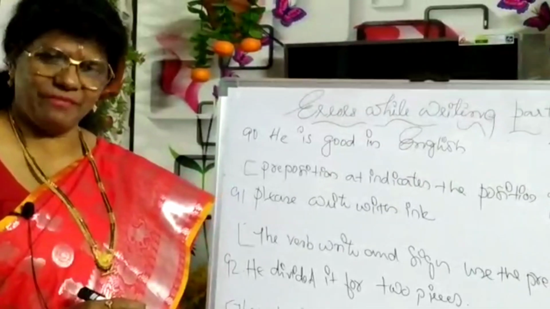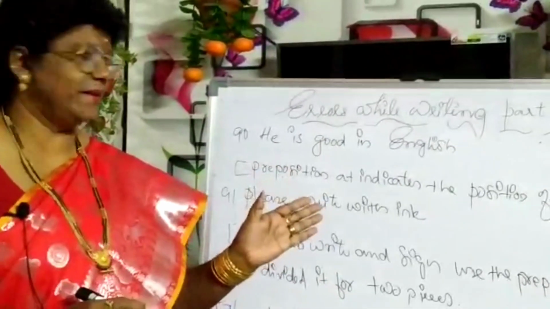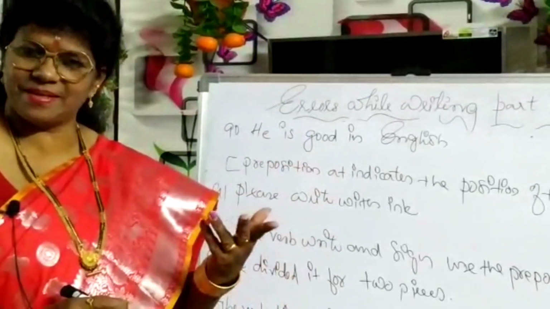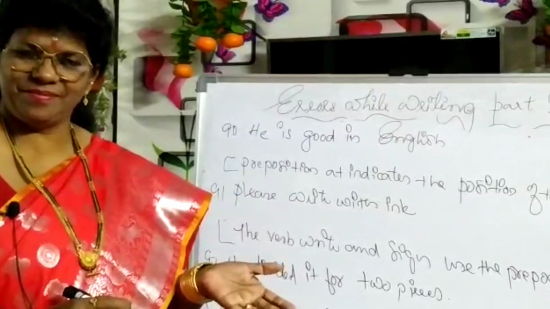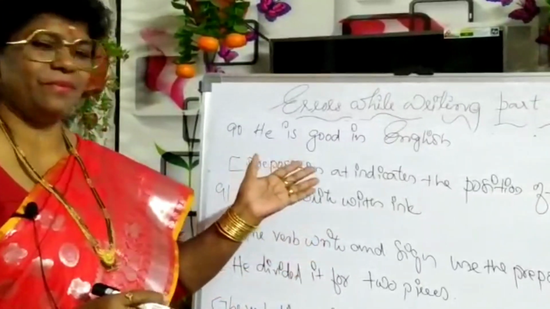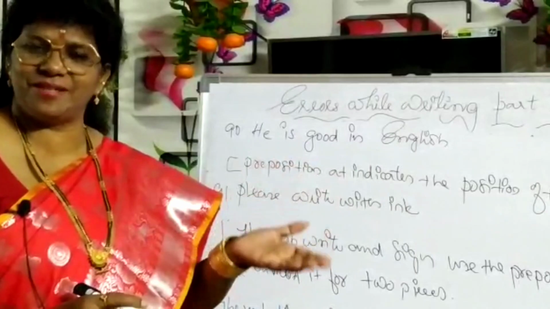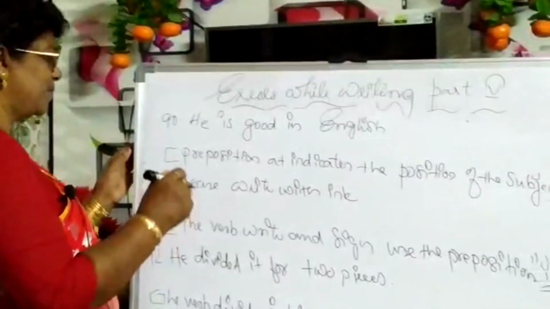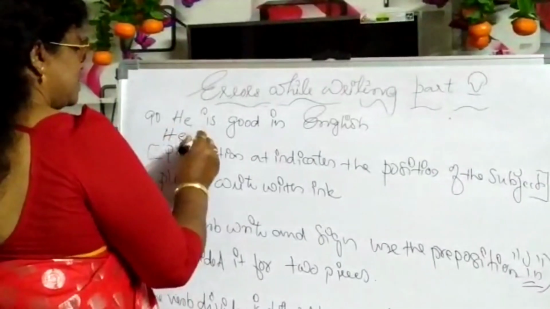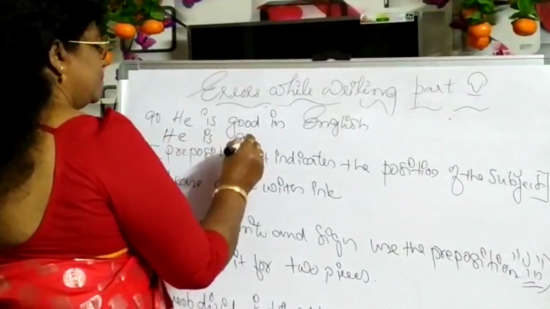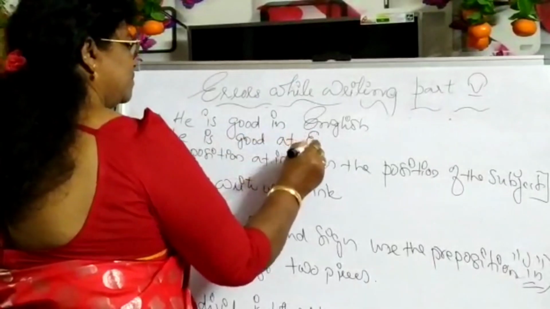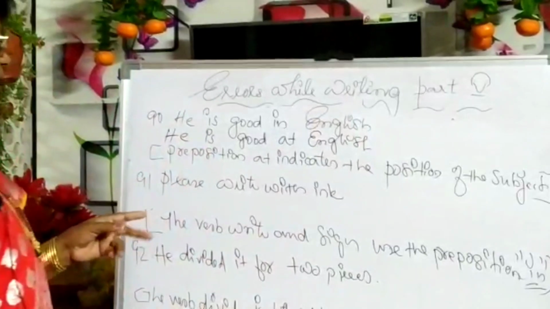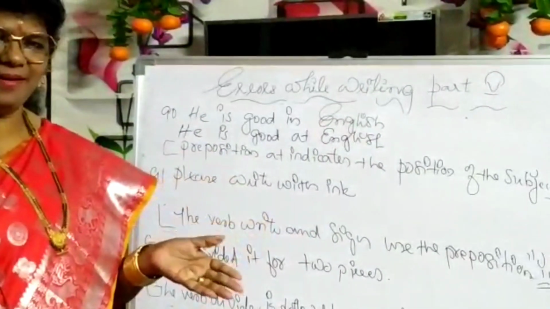Okay, fine. Very simple sentence. He is good in English. It's miserably wrong. Why? When we speak of the quality or the position of the subject, we use at rather than in. So, he is good at English. Right?